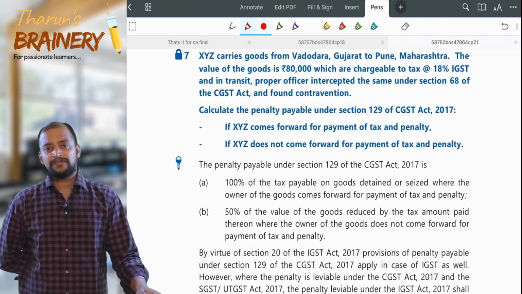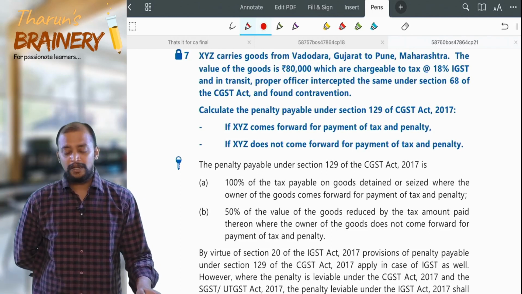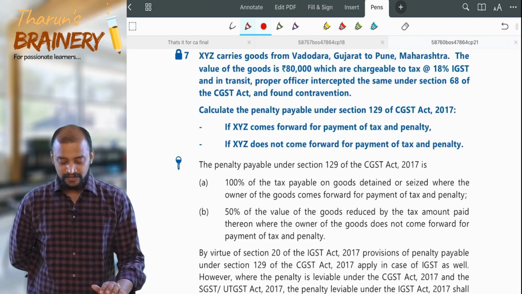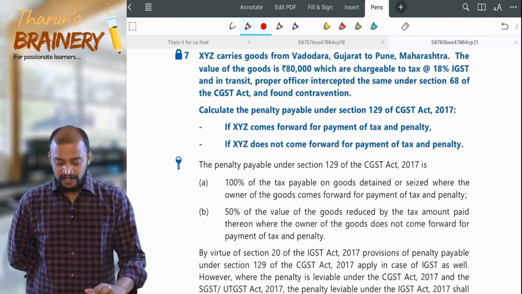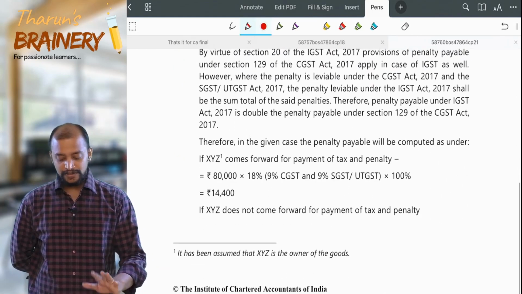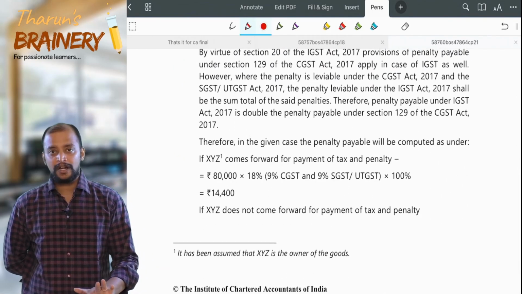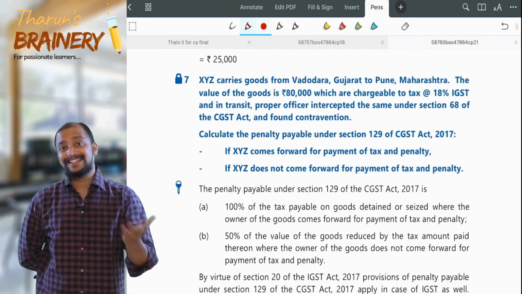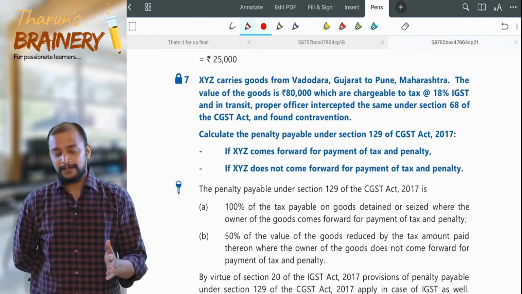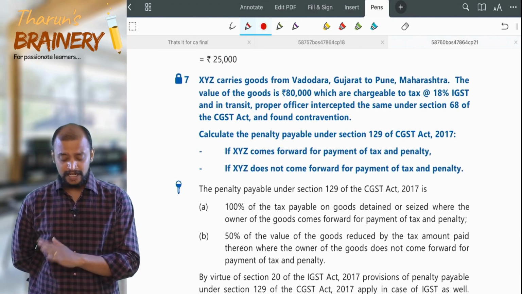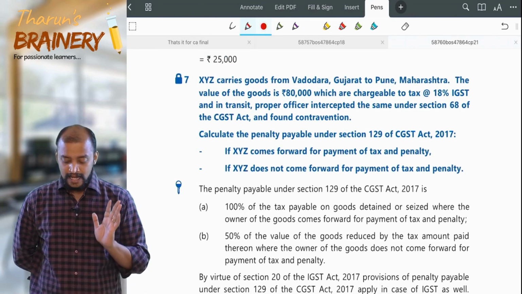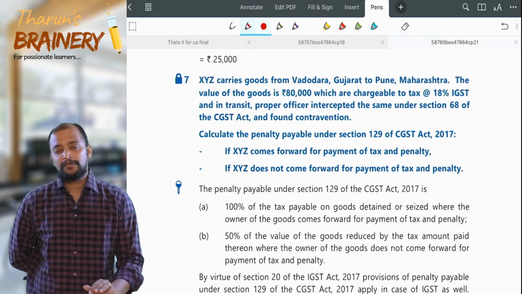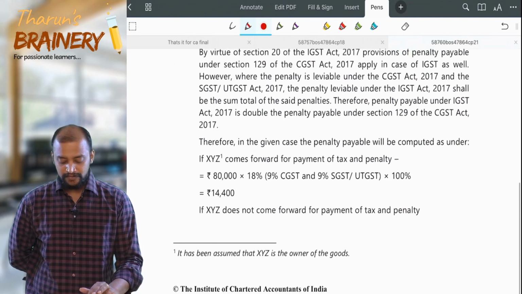If XYZ comes forward, then what will be the penalty? 100% of the tax. What is 100% of the tax? 80,000 into 18%, 14,400. That will be the penalty, payable under the IGST Act, which means the IGST rate we are taking for calculating that.